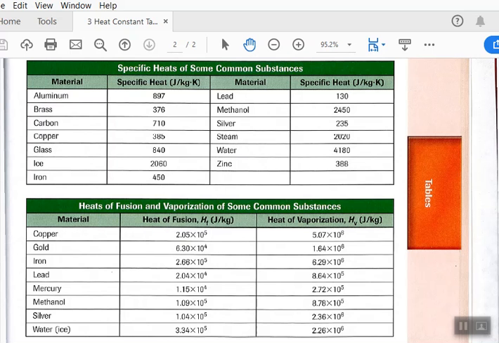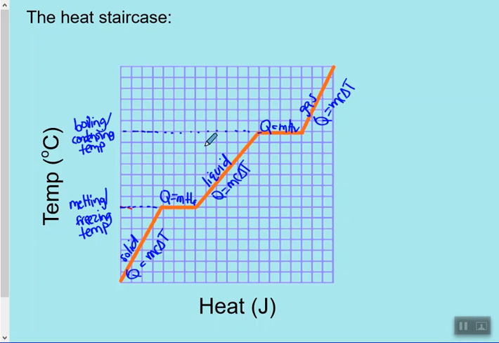So you can't just take water at like -6 degrees Celsius, go up to water at 102 degrees Celsius and use the C of 4180 for all of it, because water will have a different C value when it's solid and it will have a different C value when it's a gas.